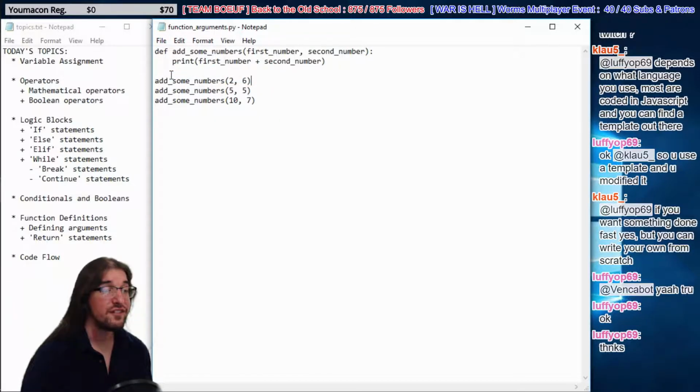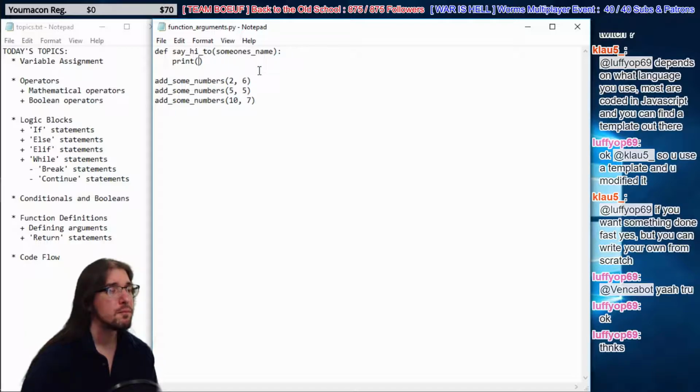All right, that's sick. In fact, why don't we make a new function? We're going to make a say hi to function with 1 argument, someone's name. We're going to print hello plus someone's name, right?